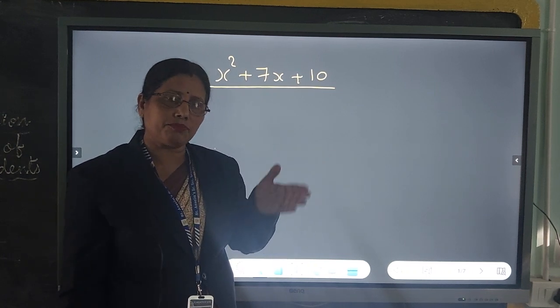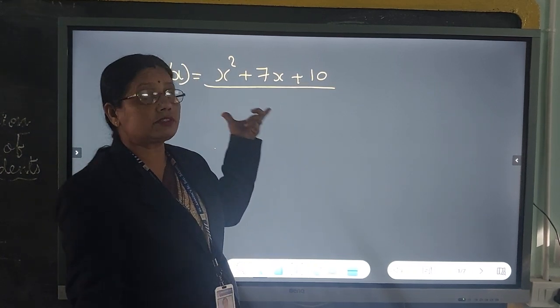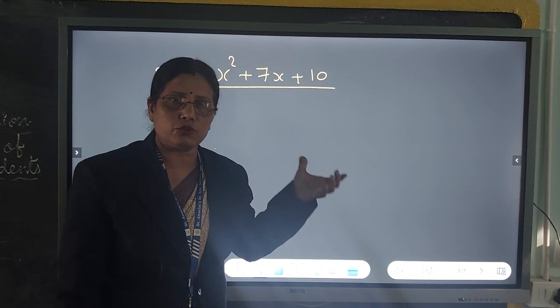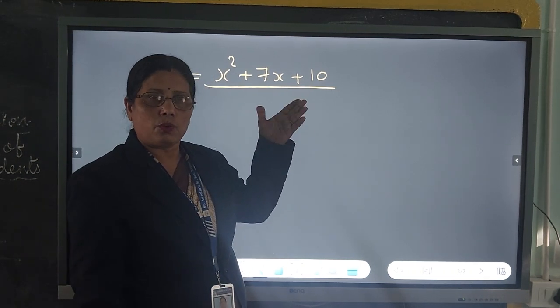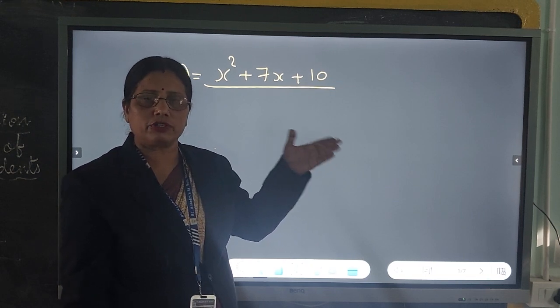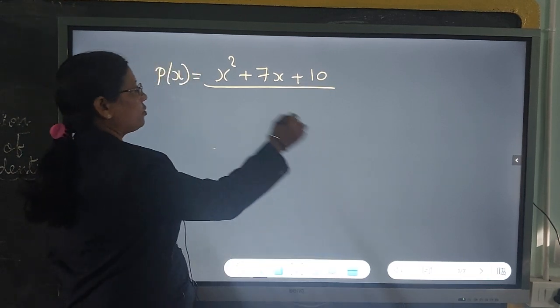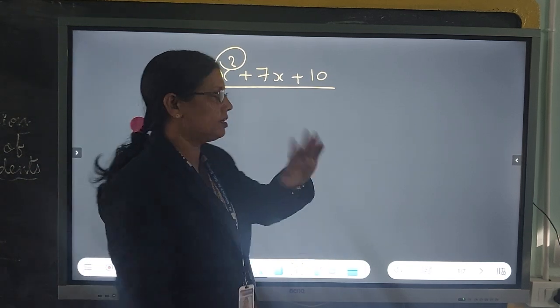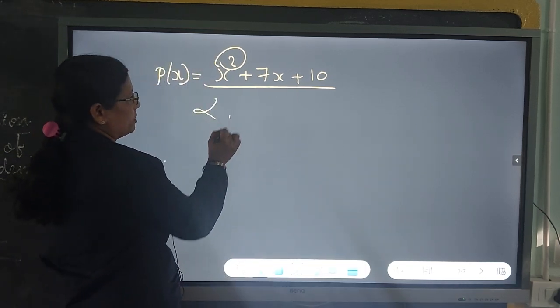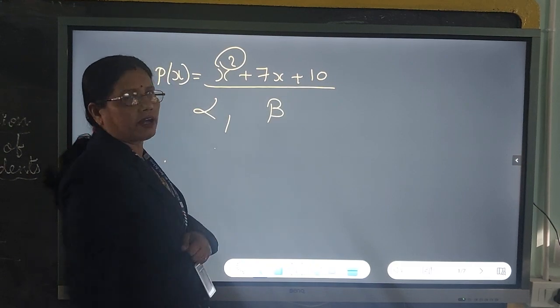The same thing in 10th, you have to find the zeros of this polynomial. Zeros mean solutions of the polynomial. So, for this type where the power is 2, we know that there will be 2 solutions, and both the solutions are said to be alpha and beta.